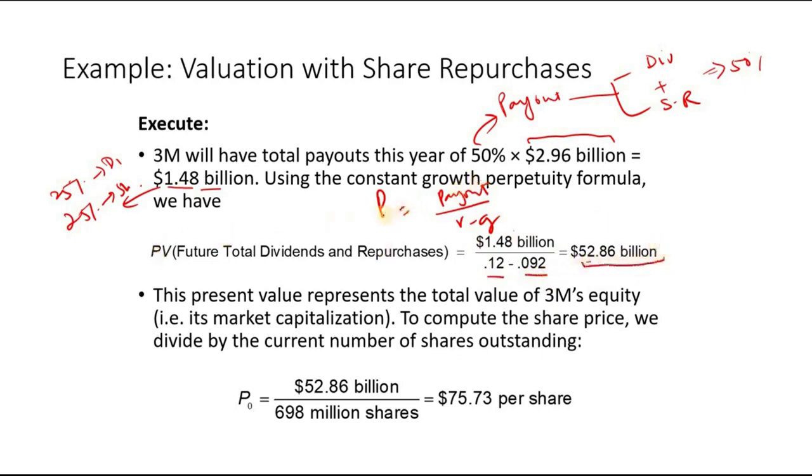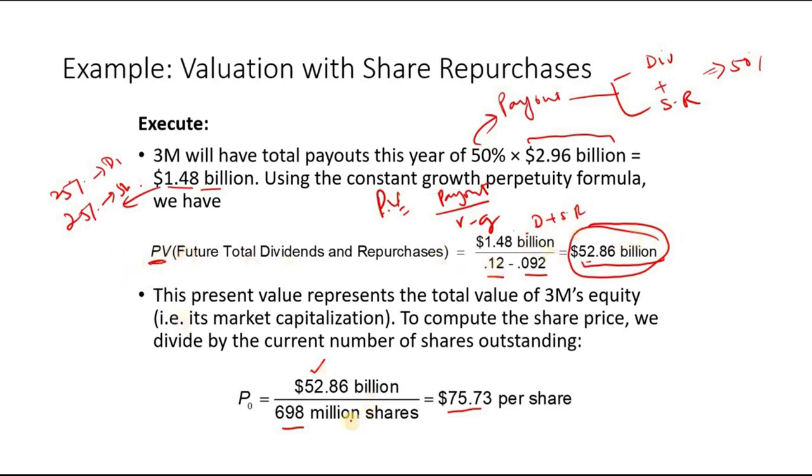So that is the present value, sorry, this is the present value of the total payouts, right? Once we have the total payouts, we can divide it by the number of shares. So 52.8 divided by the number of shares gives 75.73. This is similar to before, but because here you have dividends plus share repurchase, you need to first calculate the present value, right?